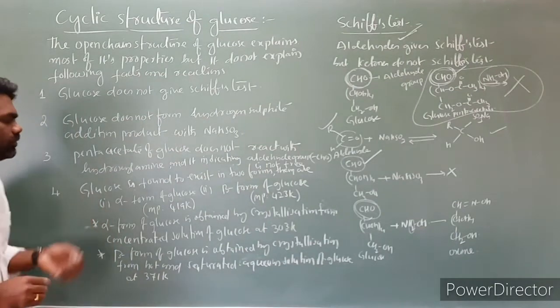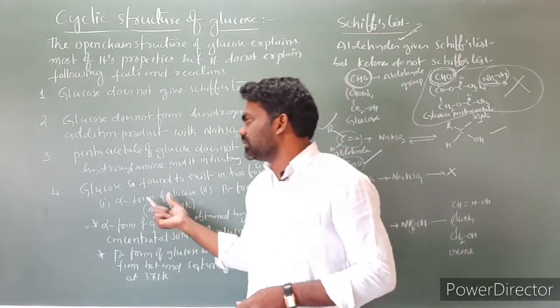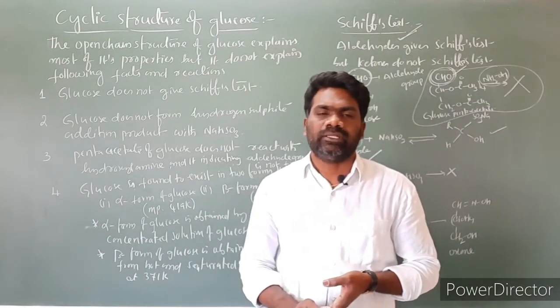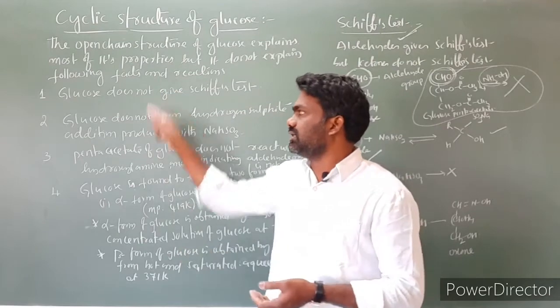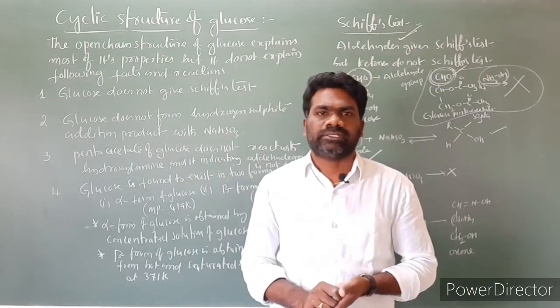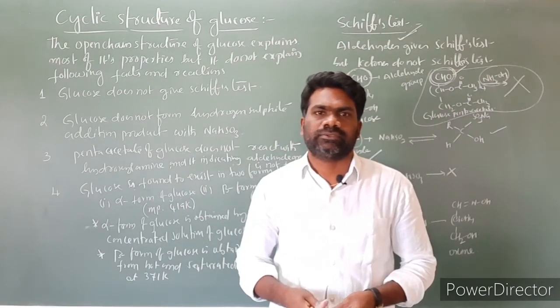The next one is that glucose is found to exist in two forms, one is the alpha form and another one is the beta form. Why glucose exists in alpha and beta forms is not explained by the open chain structure. So these are certain facts and reactions not explained by the open chain structure, so we need to learn the cyclic structure of glucose.